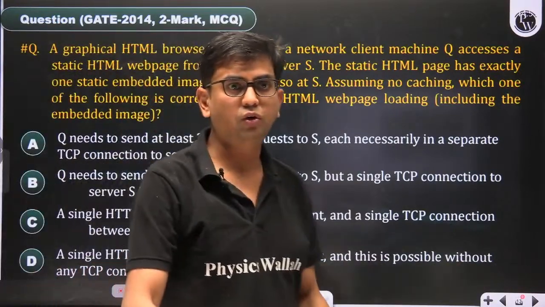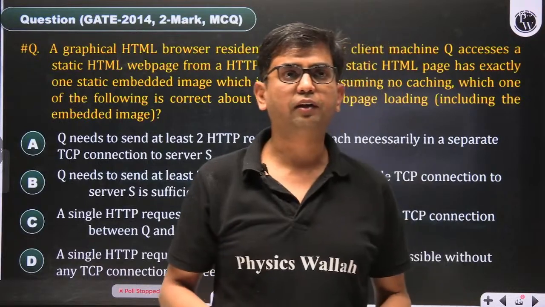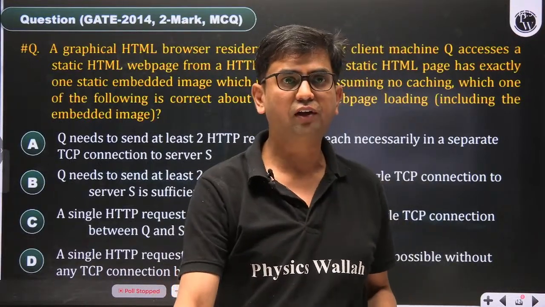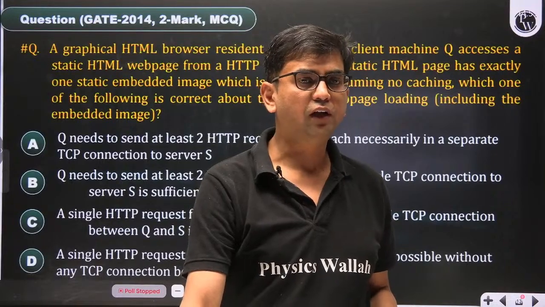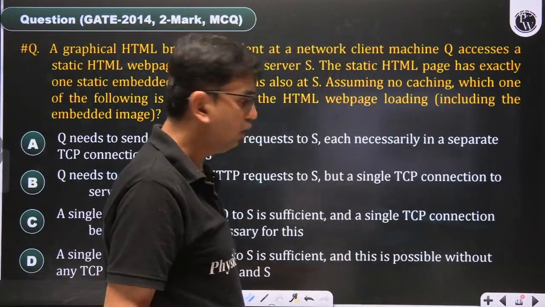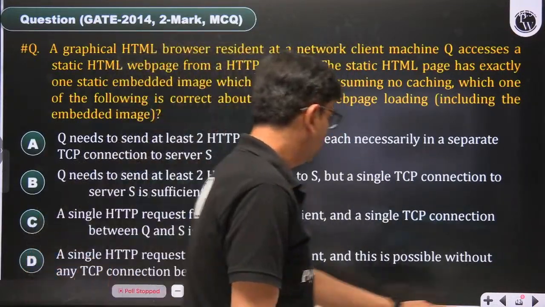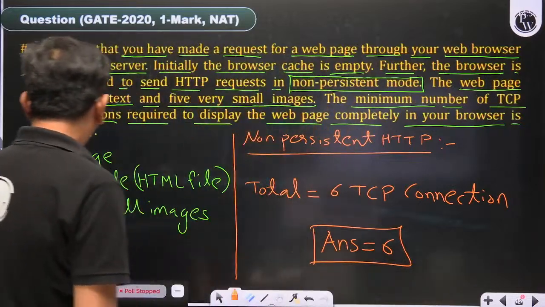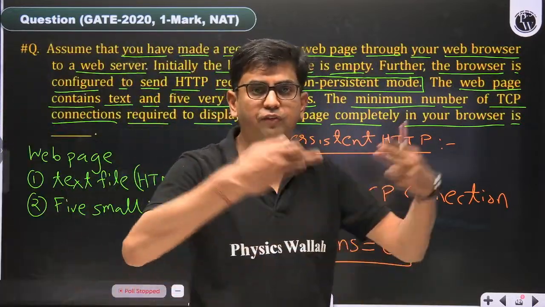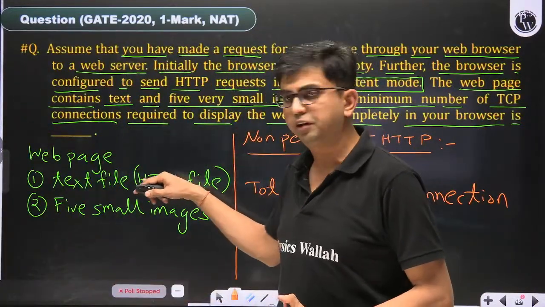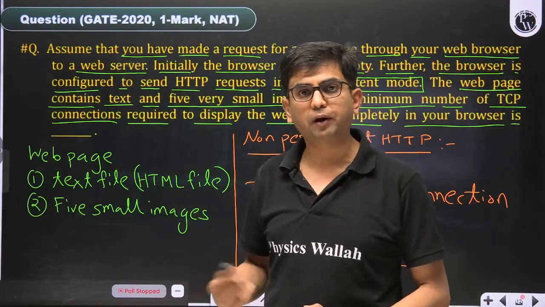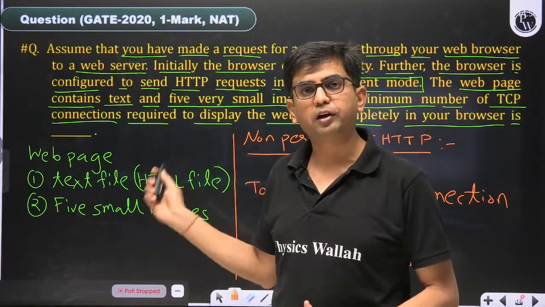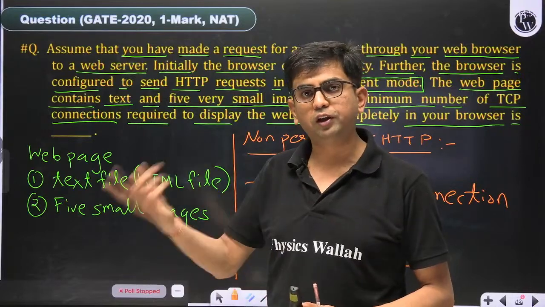Okay, here Deeptansh Verma is asking, sir, is 6 for persistent if there are different servers for all? Yes. If the objects are present on different servers, say the base file is on server 1 and these 5 are on different servers, then in case of persistent we have to open a separate TCP connection for each, because one TCP connection is with one server.